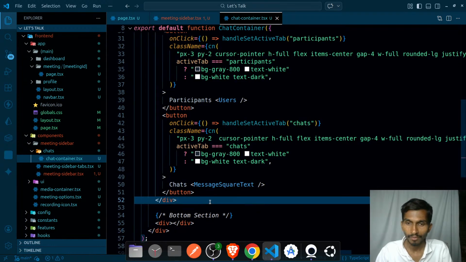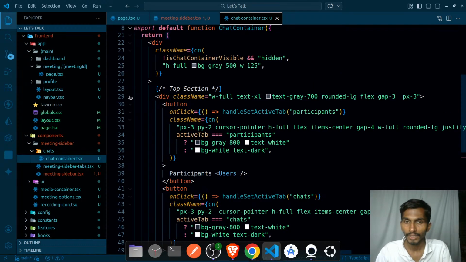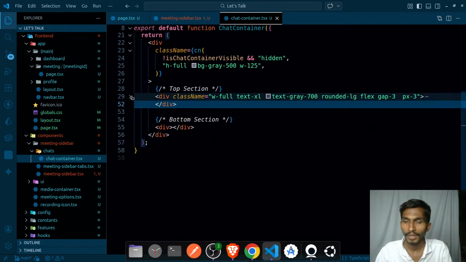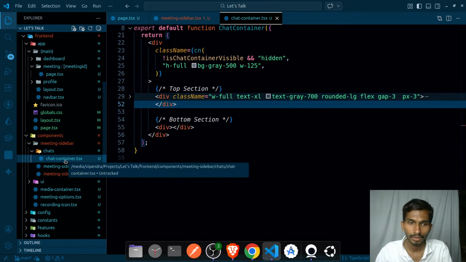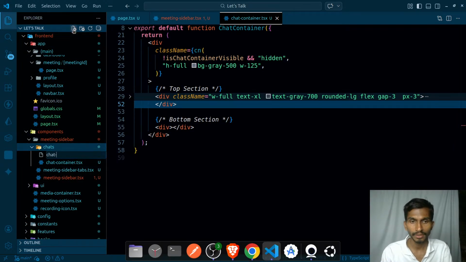So what will I be doing? I will be just simply segregating them, separating them. And for that, this is gonna be top section, in the sense, this is the chat tabs. So just here I will create a file named chat tabs.tsx, chat tabs,